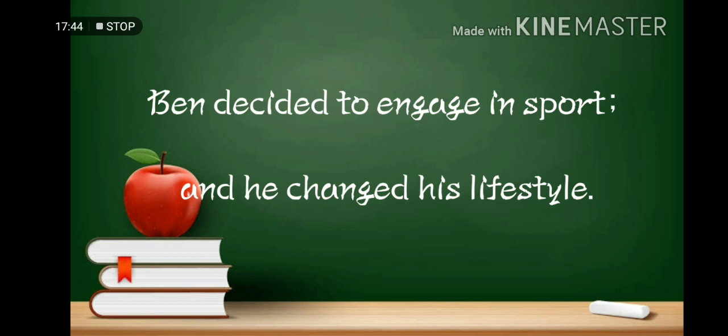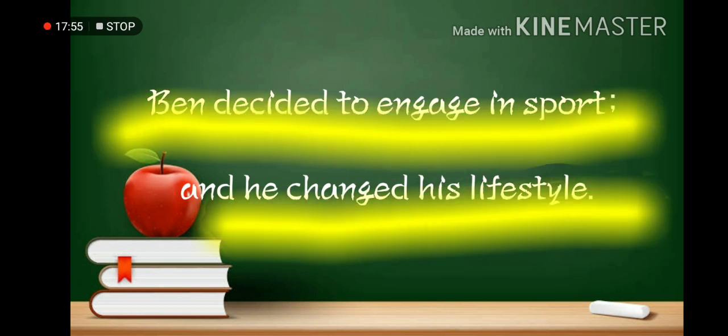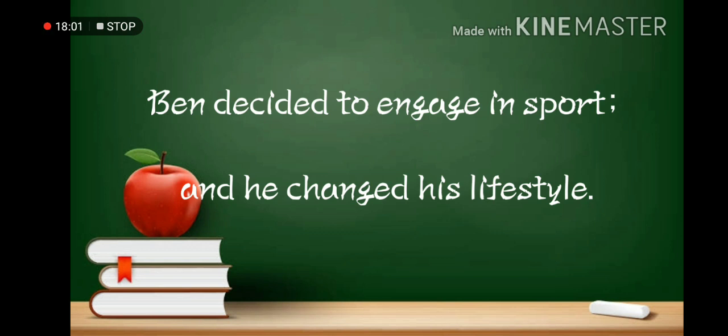So there are two independent clauses in the sentence, which are Ben decided to engage in sport and he changed his lifestyle. He changed his lifestyle is another independent clause, and they are put together by a comma and the coordinating conjunction, which is and.